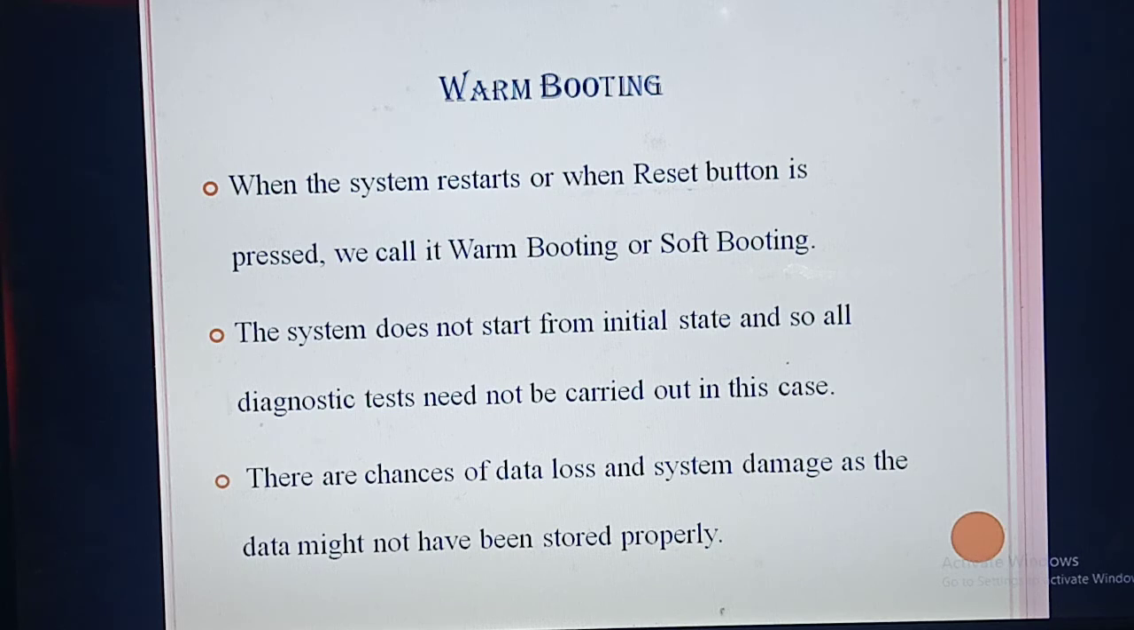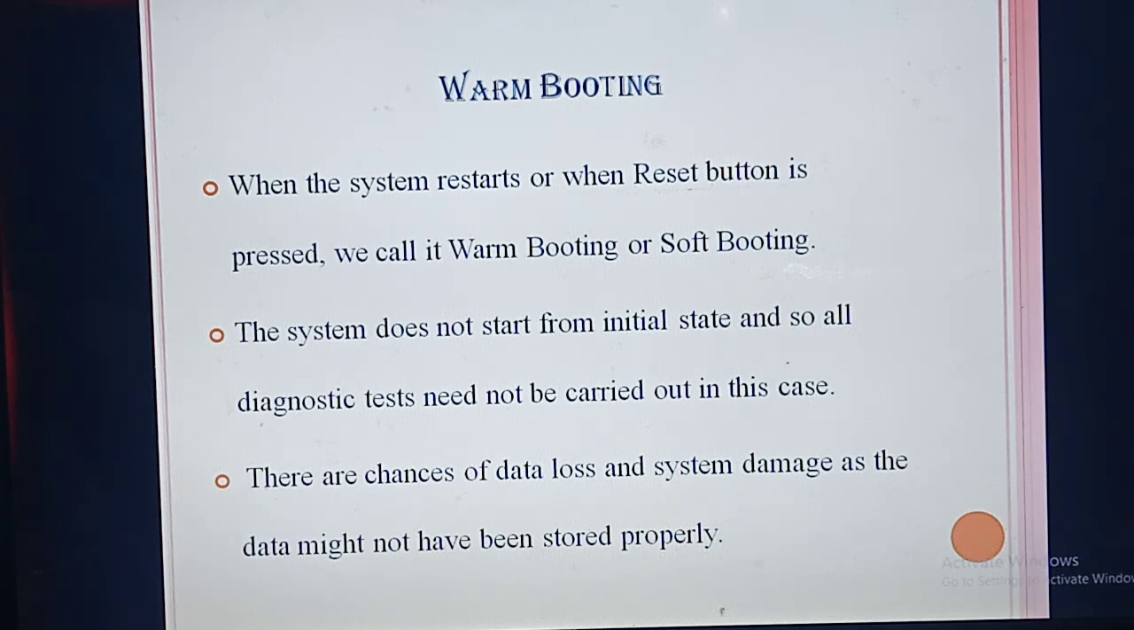In this stage, that is a very important point: the system will not start from the starting stage. For example, you have switched on the system and used it for 1 hour. Suddenly the power went off. Then you restart the system. When you press the reset button, the system will not start from the initial stage. Initially, the BIOS checks whether all the devices are connected properly and ready to operate. But when restart is pressed, the system will not go to the initial stage. That is a very important part.